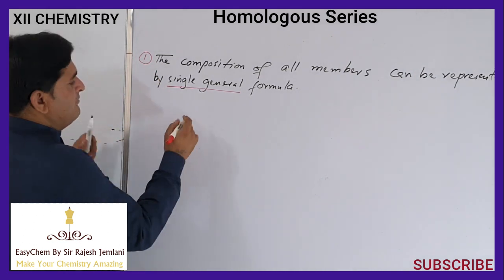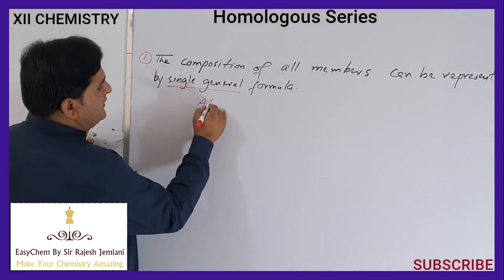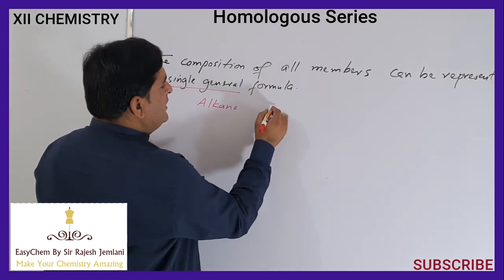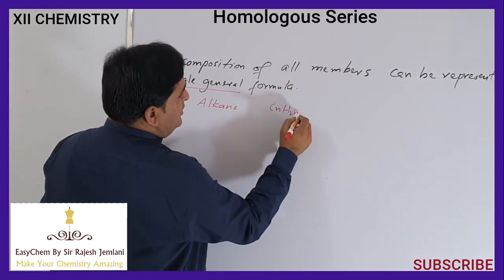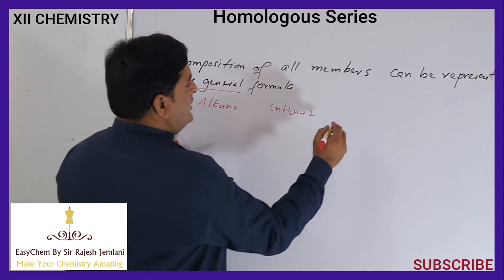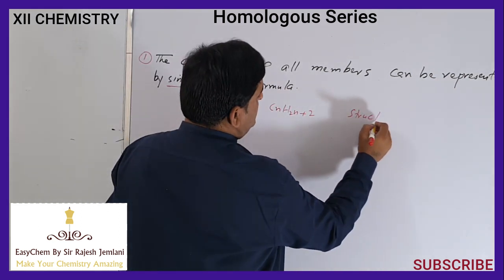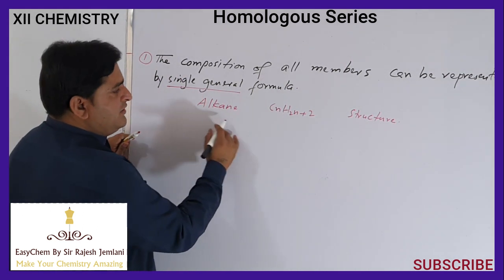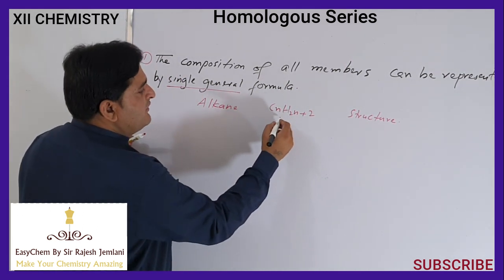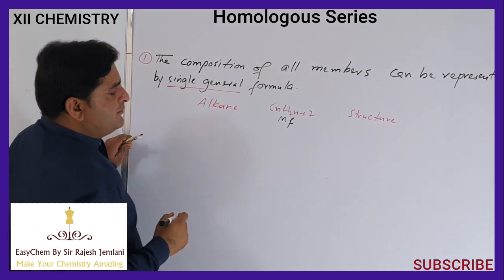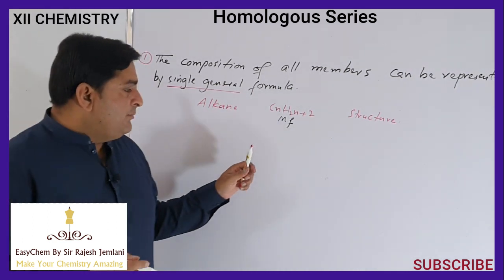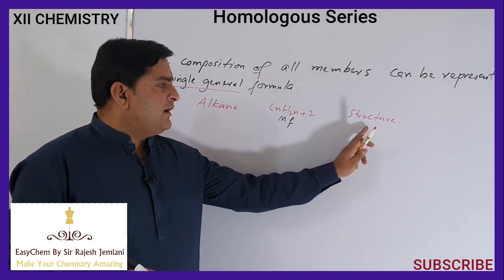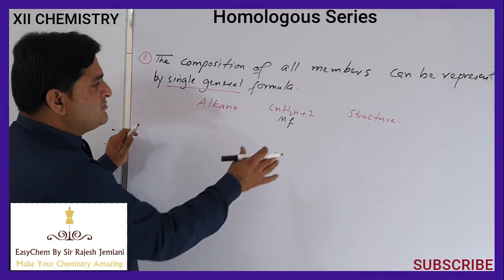For example, if we have the homologous series of the alkane family, the general formula of alkane is CnH2n+2. From this general formula we can find the molecular formula of each member of the homologous series, and we can draw the structure of each member too.